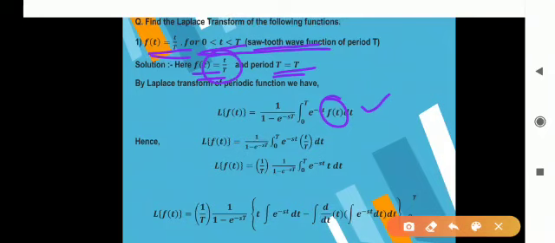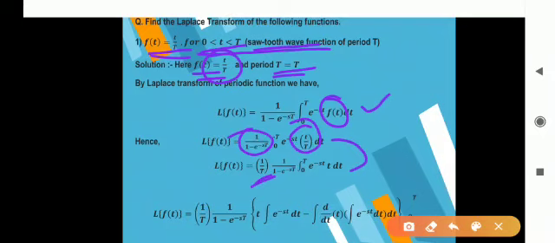So here also capital T is a constant, and it is taken out of the integration because it is a constant multiplier. So from this step, how do we get this step? 1 upon capital T from the function definition, which is a constant multiplier, into integration from 0 to T of e raised to minus st into t dt.